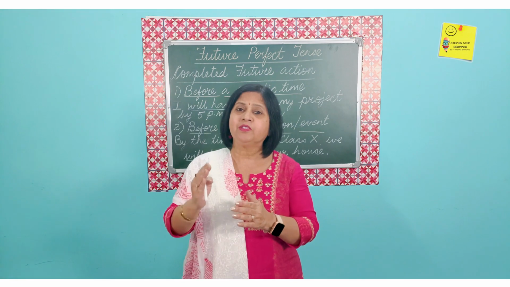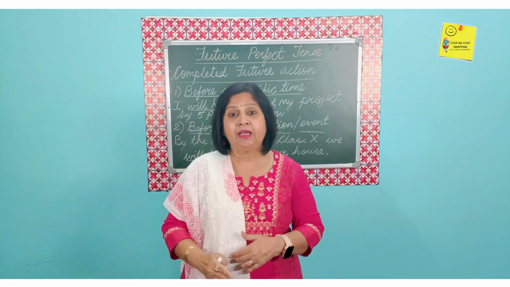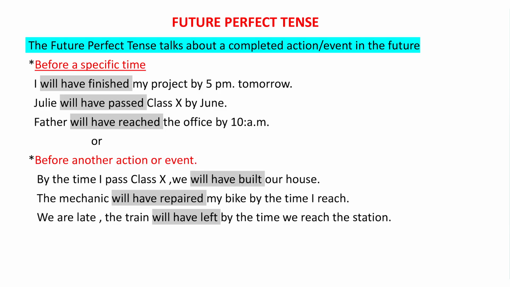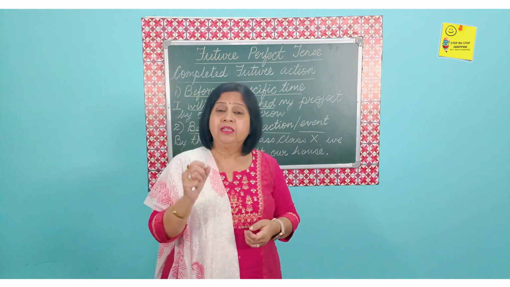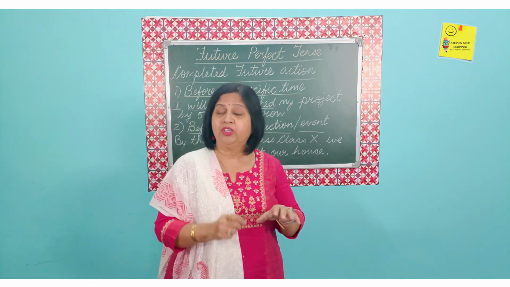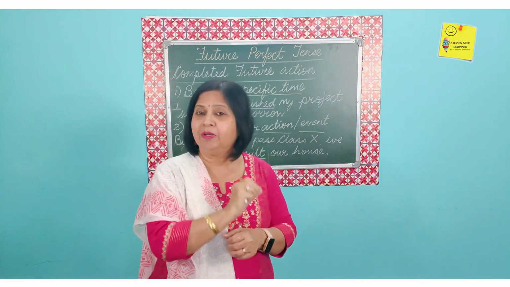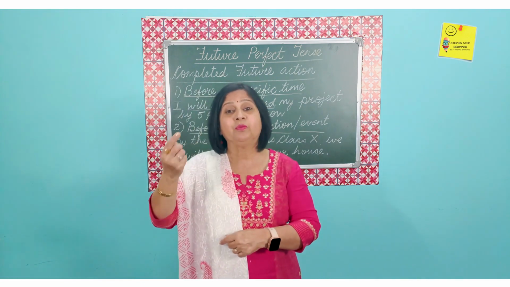When we talk about the simple future, we do not give any specific deadline. We do not give any specific timeline. For example, I have this sentence, I will have finished my project by 5 p.m. tomorrow. For example, you have to do a project and you can just say, I will finish my project. This, when you say I will finish my project, is in the future tense, but we have not attached any timeline with it. You're not telling by what time that action of yours will be completed.